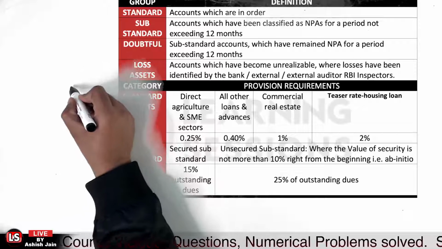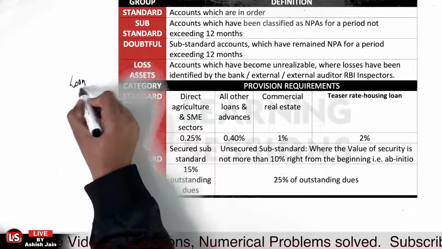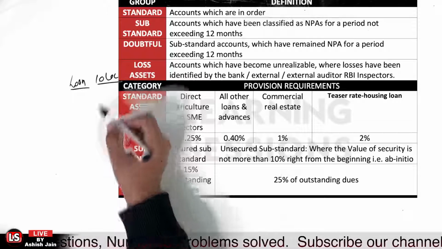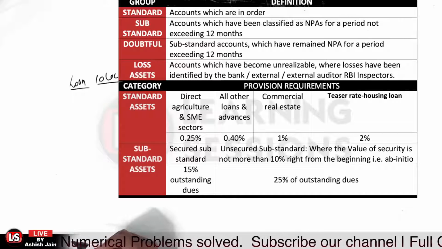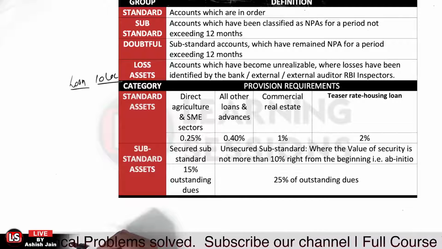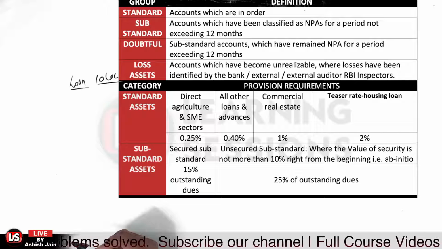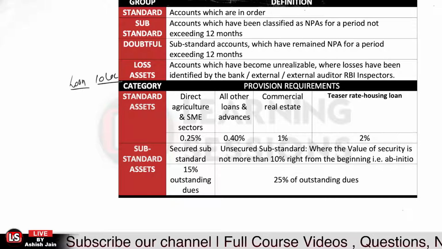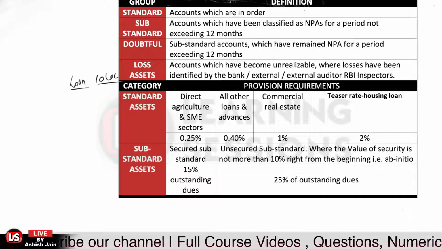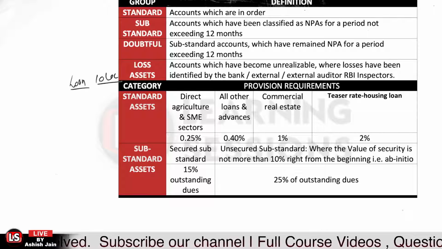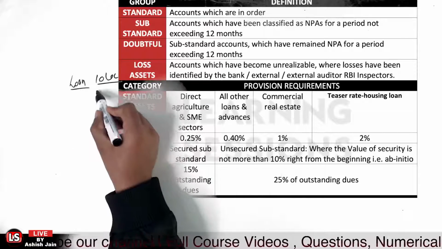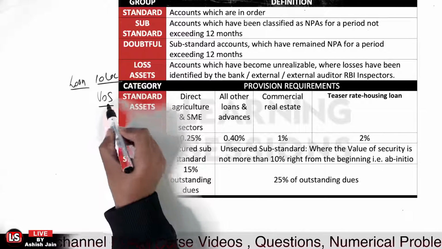At the time of sanction, let us say we have a loan account where the loan amount was rupees 10 lakh, and further, we have the value of the security in case of this loan. The value of the security at the time of the sanction will be represented by VOS, that is value of security.